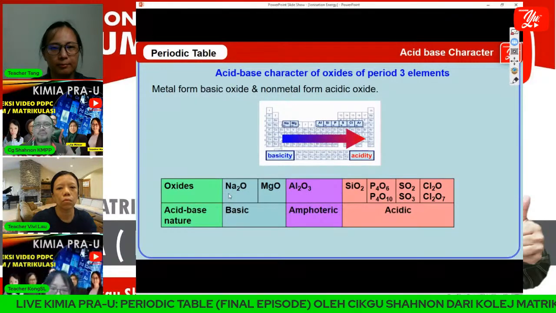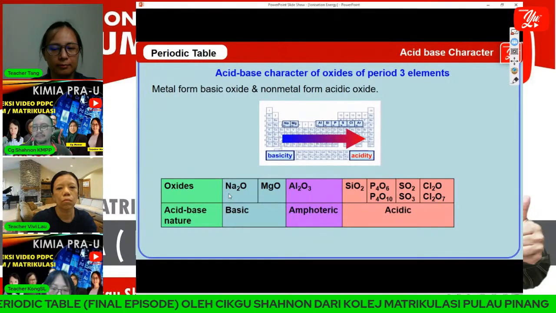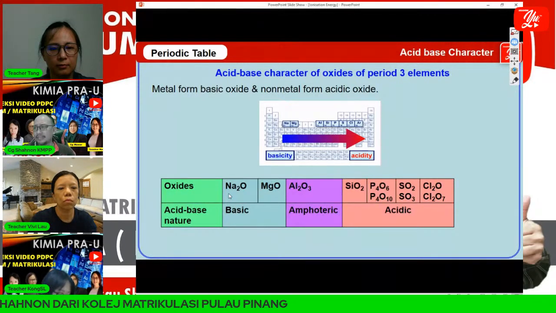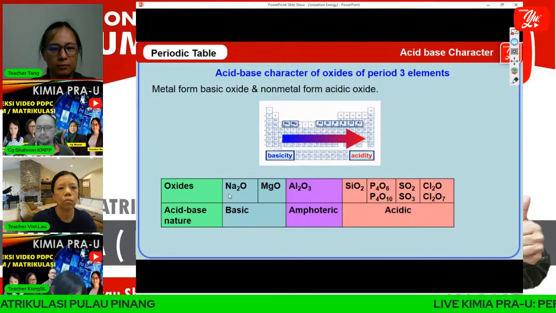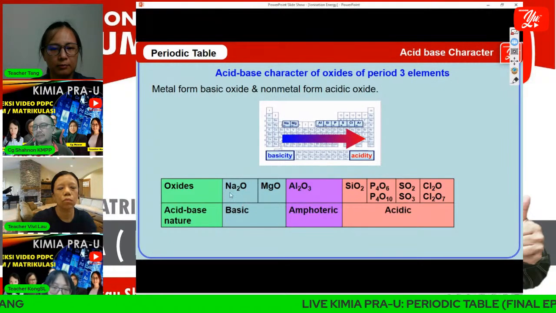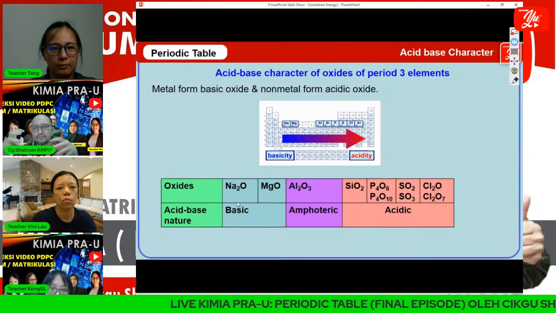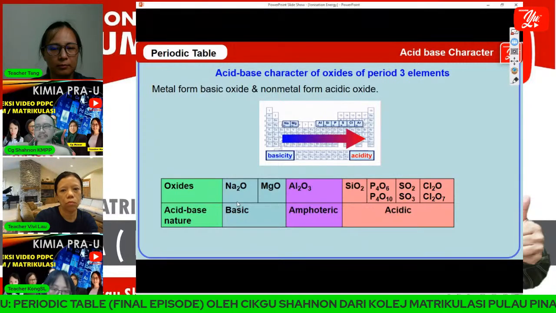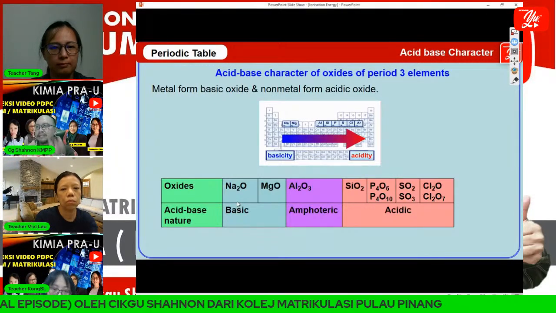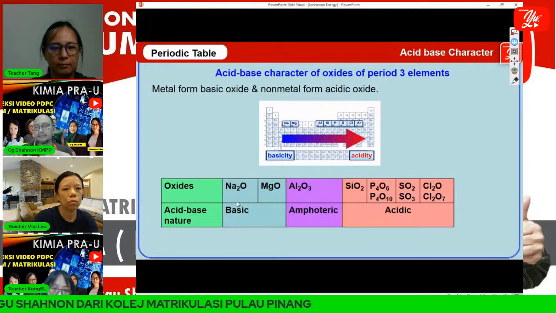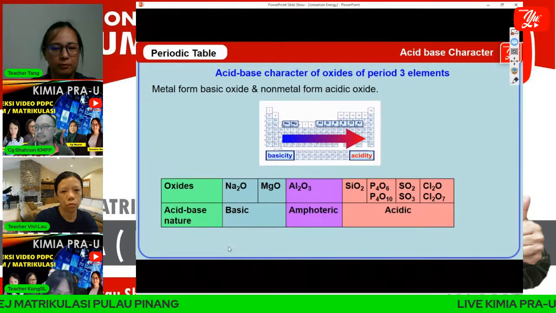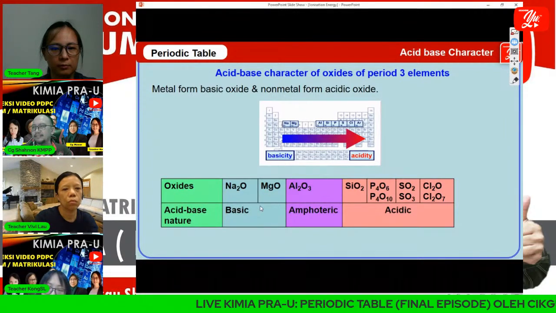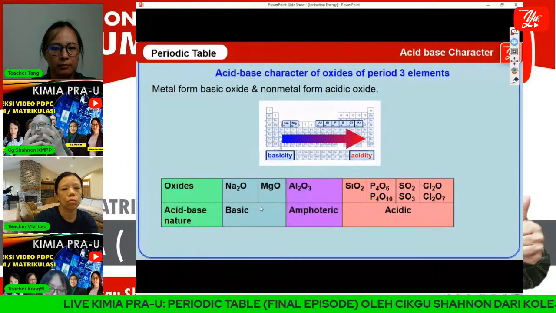Say period 3. Sodium, when combined with oxygen, will become oxide of sodium, Na2O. Magnesium, oxide of magnesium is magnesium oxide, MgO. I think you already know that because Na+ and O2- combined together become Na2O. Mg2+ and O2- combined together become MgO. And aluminum, Al3+ and O2- combined become Al2O3. I think this is no problem. But in this case, for sodium oxide and magnesium oxide, the acid-base nature is basic.